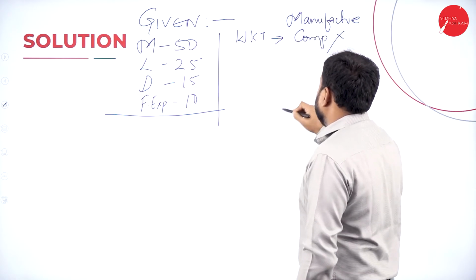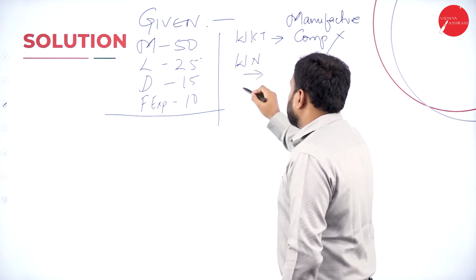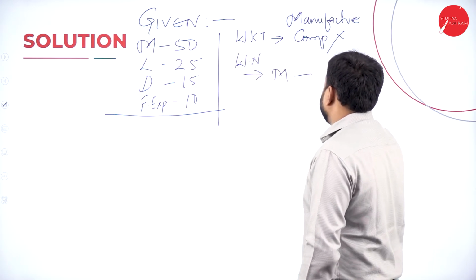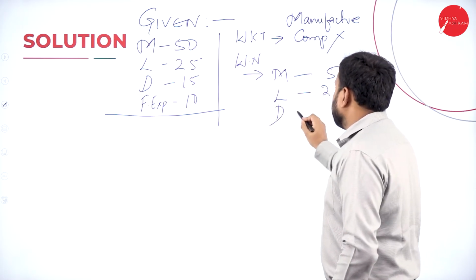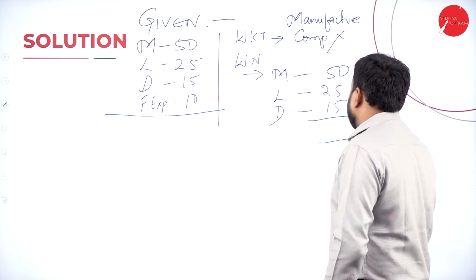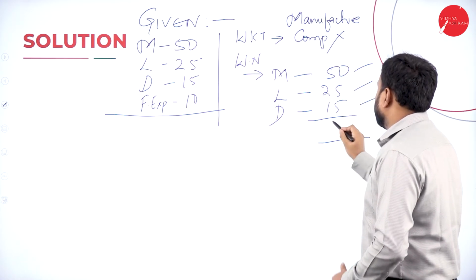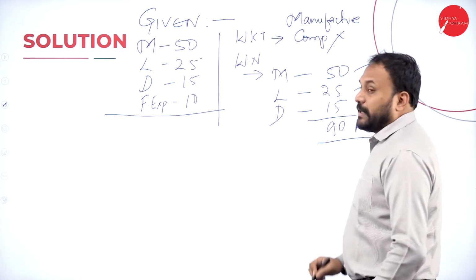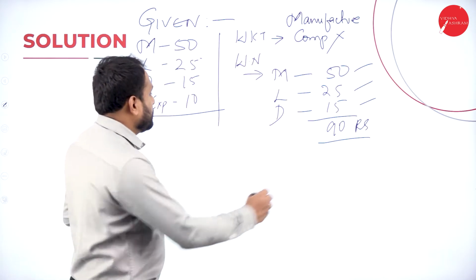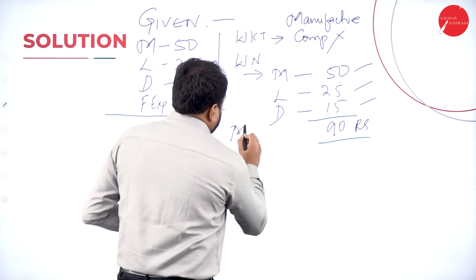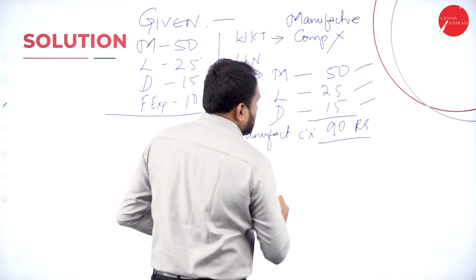component X. The working note is, now this is the working note. We will do like this. Material is 50, labor is 25, then we have direct expenses is 15. So we will add 50, then we have here 60, 75, 75, 80, 90. So we have 90 rupees. That means if I manufacture component X, it will cost me how much? 90 rupees. So to manufacture component X is 90 rupees.